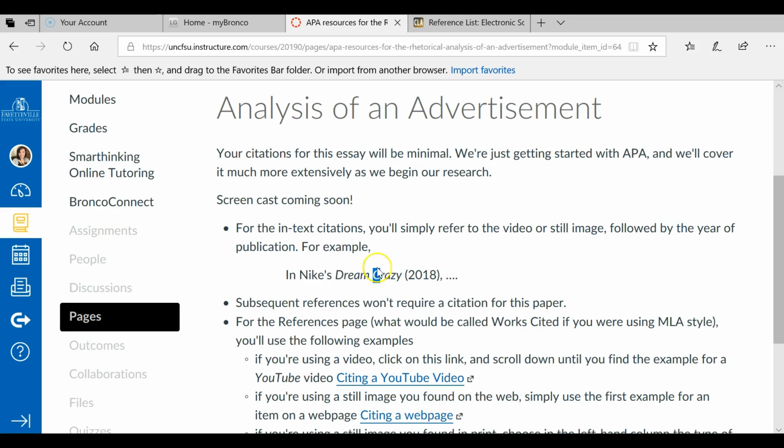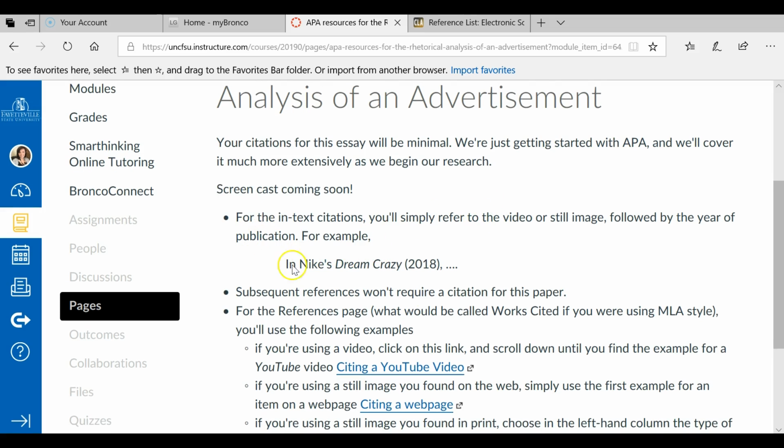But since this has been incorrect on here since I posted it, I will not take off this time for that formatting error. As it says here, subsequent references won't require a citation for this paper. And as I explained in class, that's not exactly true to APA style. But APA papers often, or do not often, reference the same source over and over as you'll be doing in this paper. So we're kind of forging our own path here. So you'll just need to provide that citation the first time you use it.